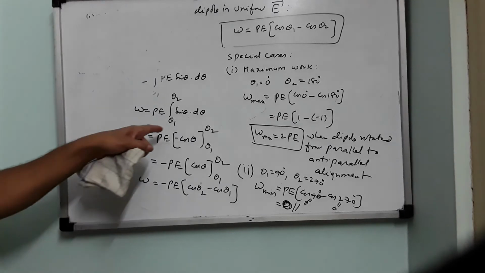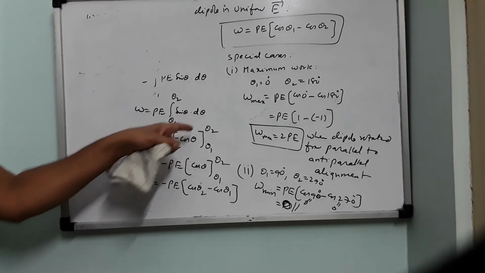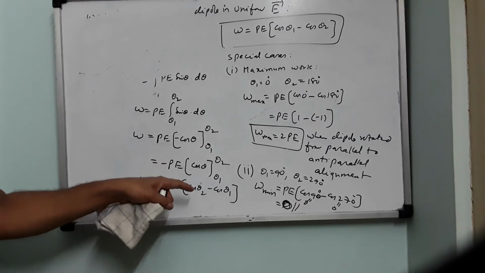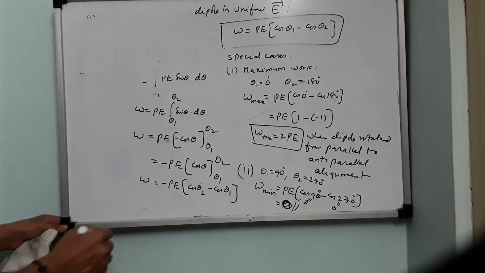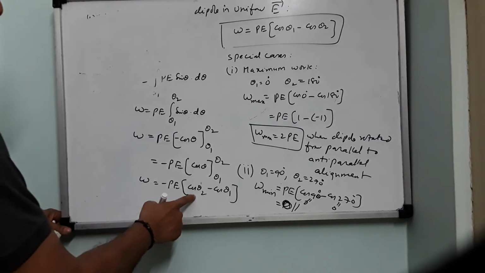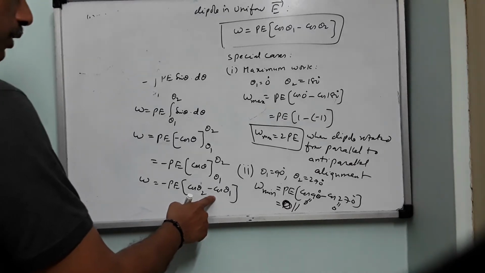W equals PE integral from theta 1 to theta 2 of sin theta d theta. This is minus cos theta. Now you are substituting the limits. Minus PE into upper limit cos theta 2 minus lower limit cos theta 1.